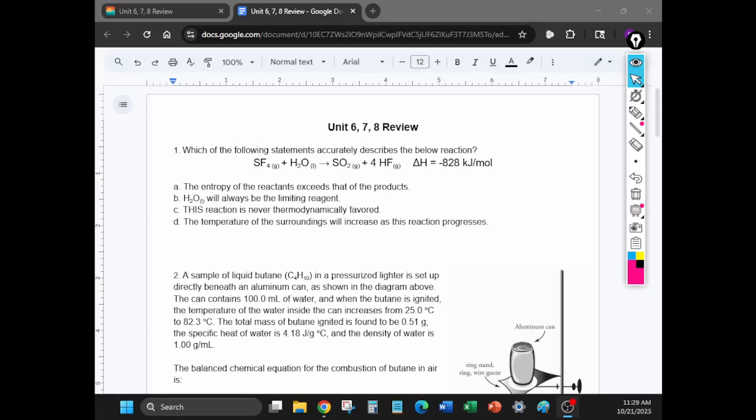All right, guys, let's talk about number one. So we'll go through all of the options and talk about why it's right or wrong. So let's start with the first one. It says the entropy of the reactants exceeds that of the product.